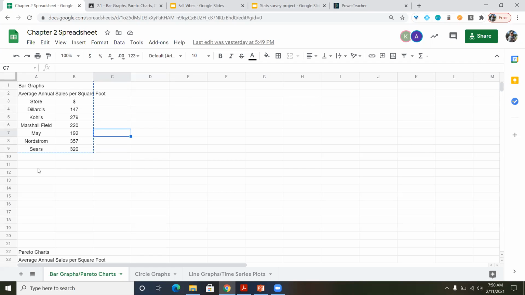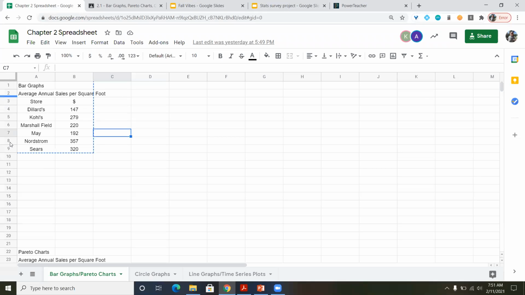and Sears $320. Now, a little disclaimer, this book was published back in 2008, which means the information was probably collected between 2000 and 2005. So we're working with information that's almost 20 years old, which is why we got a new textbook, because this information needs to be updated. This was before Nordstrom and Sears were facing bankruptcy and before Marshall Field really started to take off.